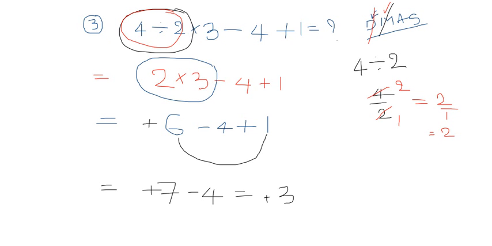The next problem, problem number 4. Now see here: 12 divided by 3, plus 7, minus 6, into 3.